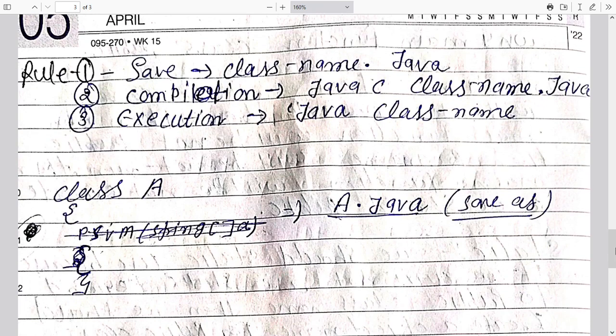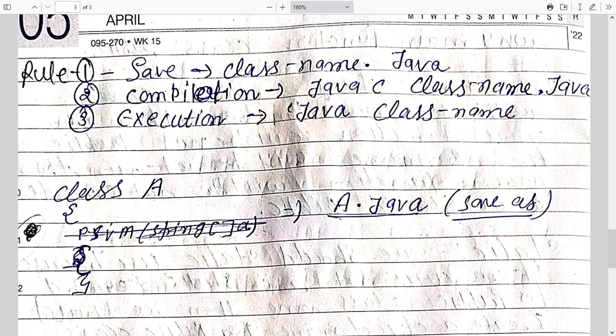Okay, and here we are going to see some fundamental things: how can we save our Java programs, how can we compile, and how can we execute, means run, our source codes. For saving our Java class, we must give the class name with dot java. For the compilation we must give javac, where c means compile, that is the Java compiler.